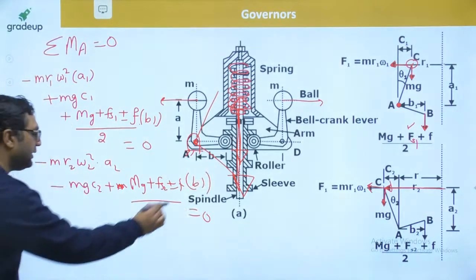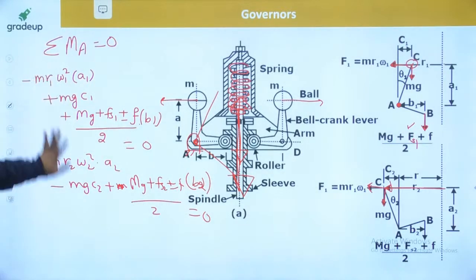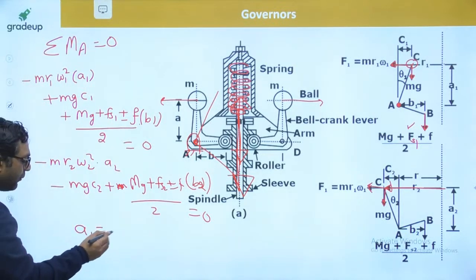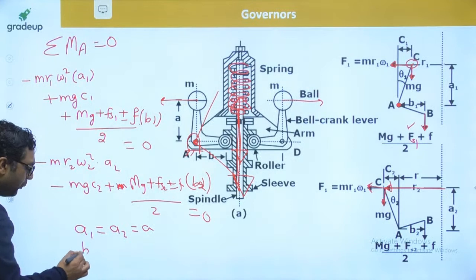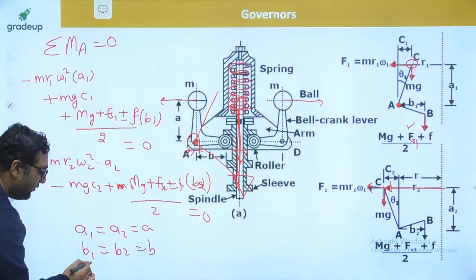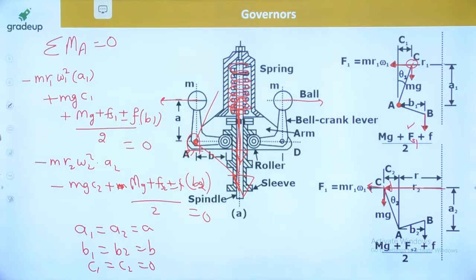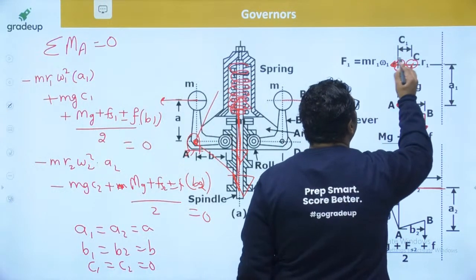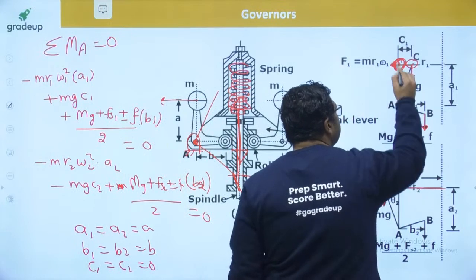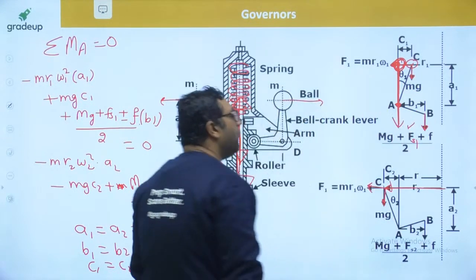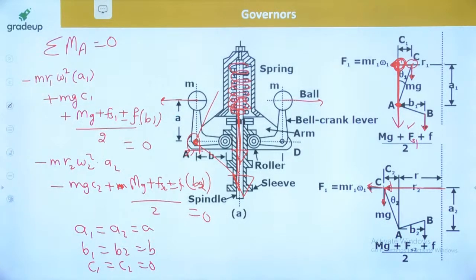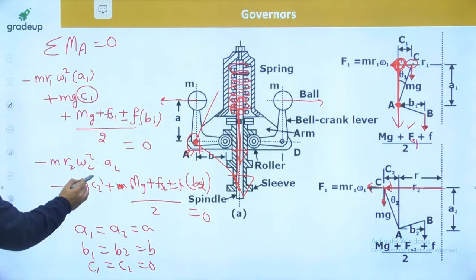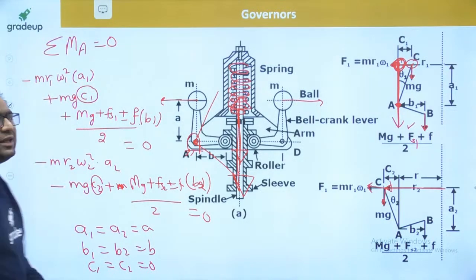So my dear, when you are talking about this time, it will become b2. So you can see there are two equations, and to simplify this in the exam, even in conventional, we assume a1 = a2 = a, b1 = b2 = b, C1 = C2 = 0. When a1 becomes a and b2 becomes b, the mass will be coming in this position, and at this position mg will be acting in this direction from the hinge point. So the moment of mg will become 0. So that's why I said that C1 and C2 will become 0. The analysis becomes very simple, and then you have to solve it.